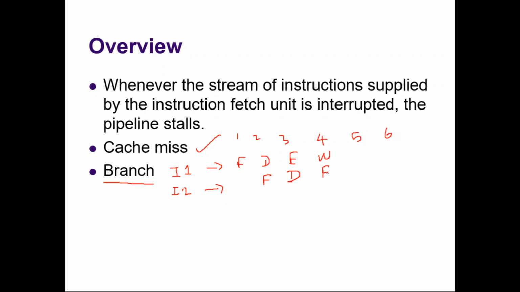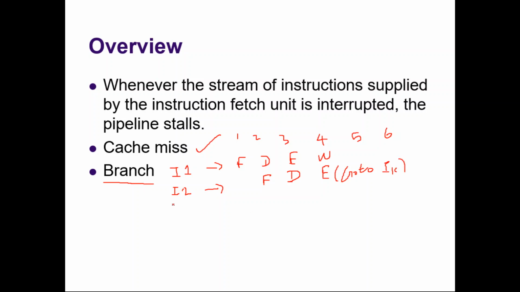After executing only, the processor will understand that this is a branch instruction which is asking to go to instruction K. Branch means the control will be transferred to some other instruction, right? So this instruction says go to instruction K, that is the branch target address. Let us assume the branch target instruction is IK.